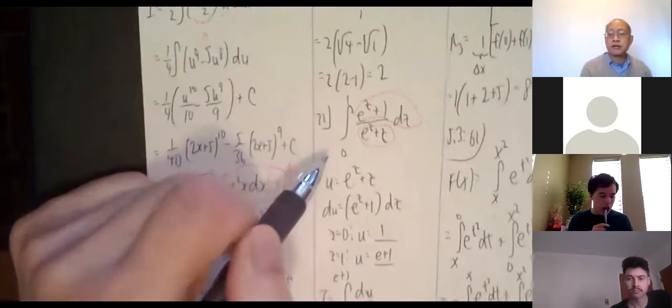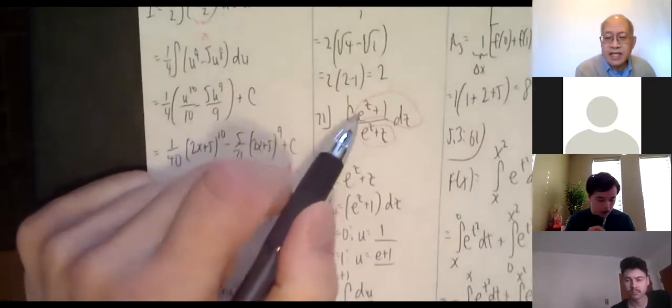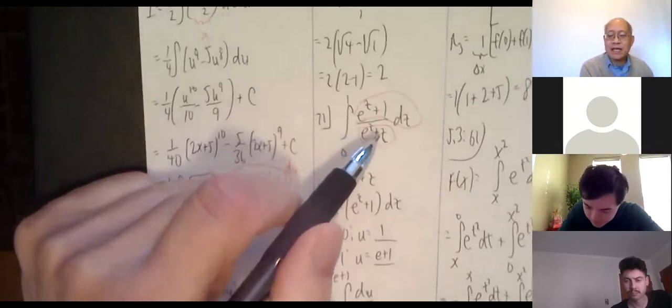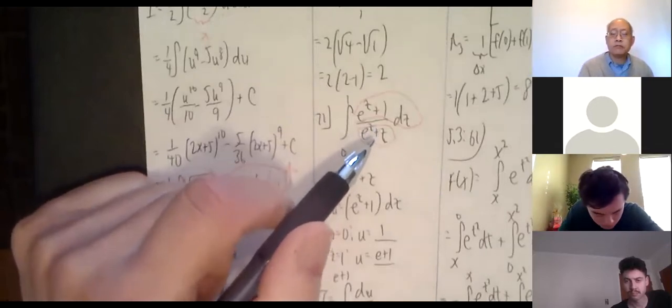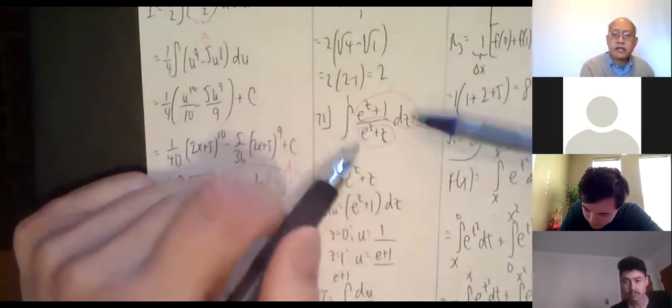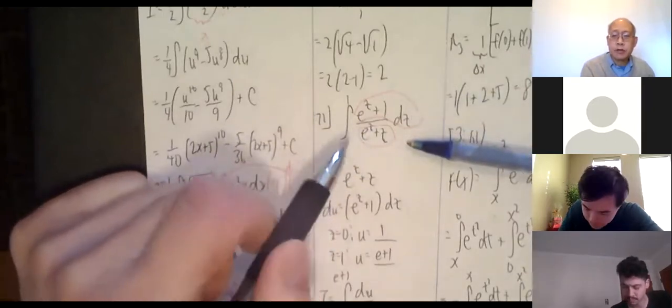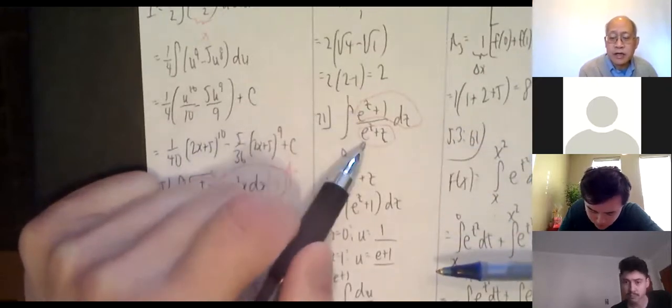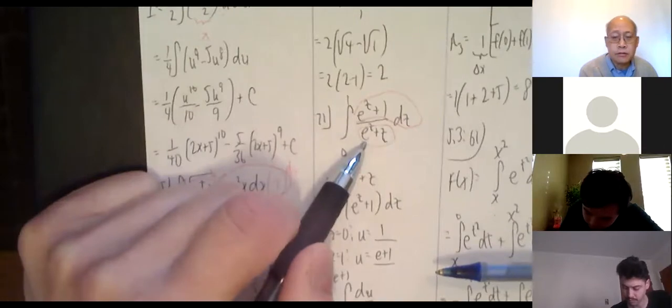Okay. All right, 71, and I'm done. The integral of e to the z plus 1, over e to the z plus z, dz. Now you say, how do I substitute? Well, which one is the derivative of the other? Is the derivative of e to the z plus 1 that? No, it isn't.